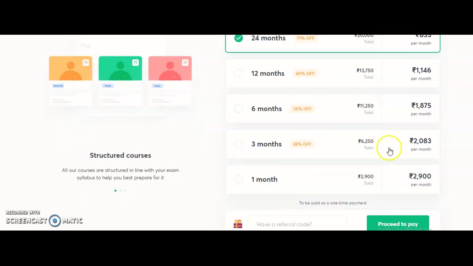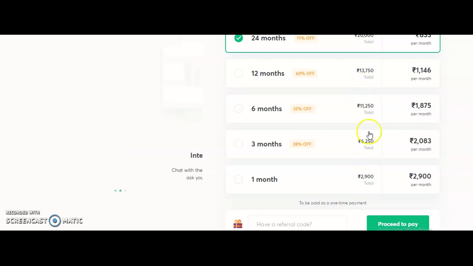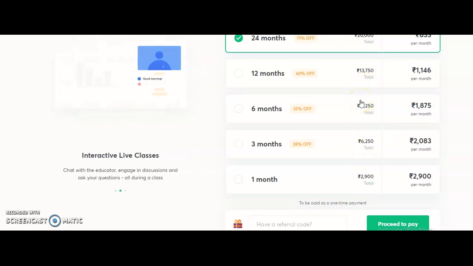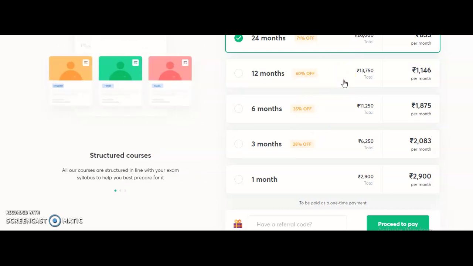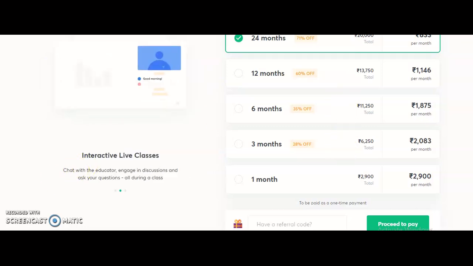Depending upon your requirement, you may take any one of the subscription plans, whether 3 months, 6 months, or 12 months, based upon when you are planning to write the exam.